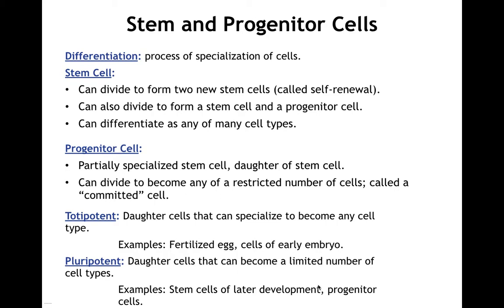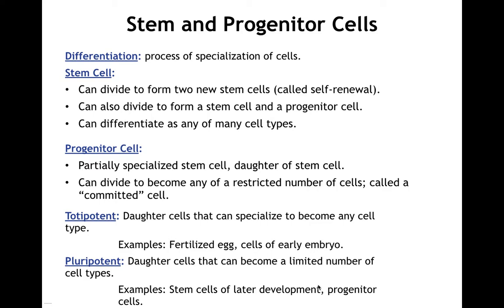A stem cell has the ability to form two new cells, one of which will be a stem cell. That's called self-renewal. One of the resultant cells can also become a specialized cell. It's a progenitor cell. That cell itself won't be a liver cell, but it will continue to divide and move down the pathway to become something like a liver cell. We can differentiate into many different cell types.